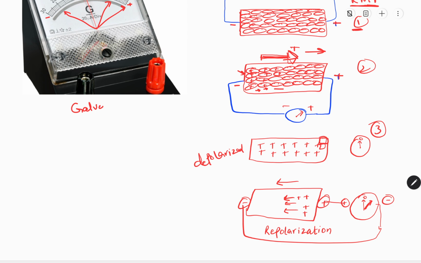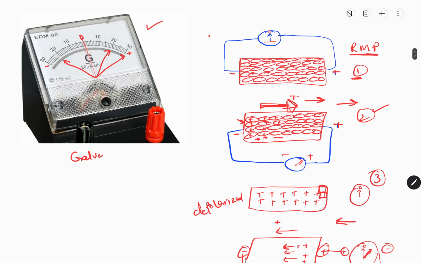Now the vector will be away, because in the second case the vector was like this, and now the vector will be like this, because there is repolarization and the electrical current is moving in the opposite direction. The positive ion is moving away from the positive, so the deflection will be negative. Instead of going towards the positive, the deflection will be in the negative direction.